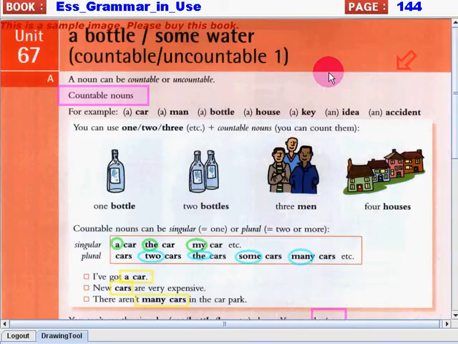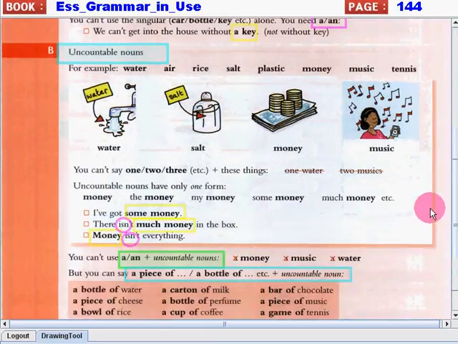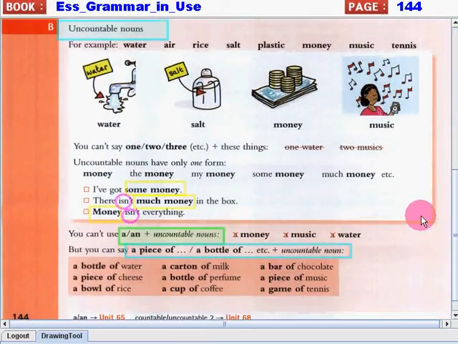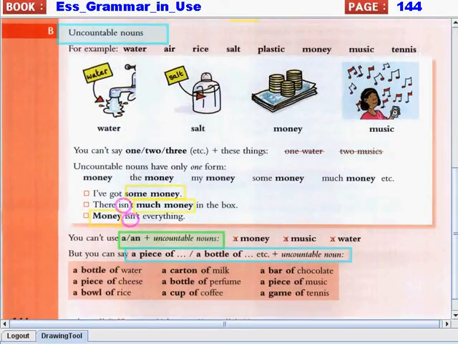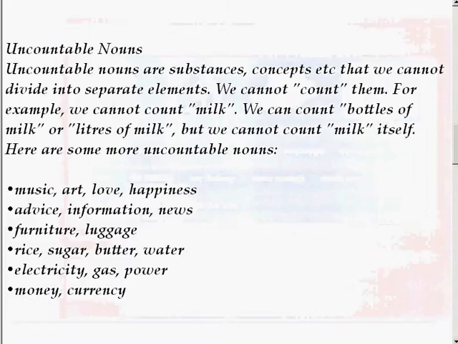Today, we will continue our discussion on Unit 67. We will talk about countable and uncountable nouns. If you can still remember, we already talked about countable nouns. Now, we will talk about uncountable nouns. So, students, what are uncountable nouns?